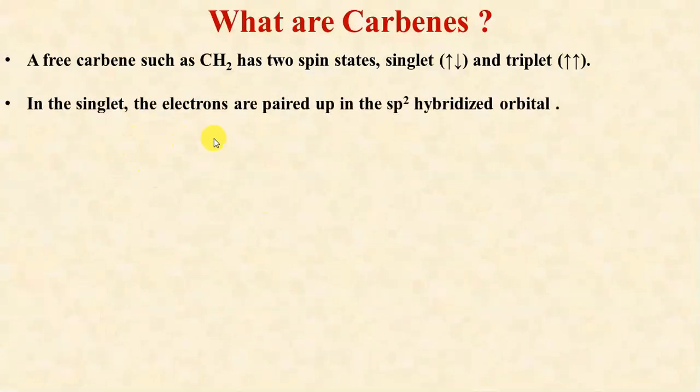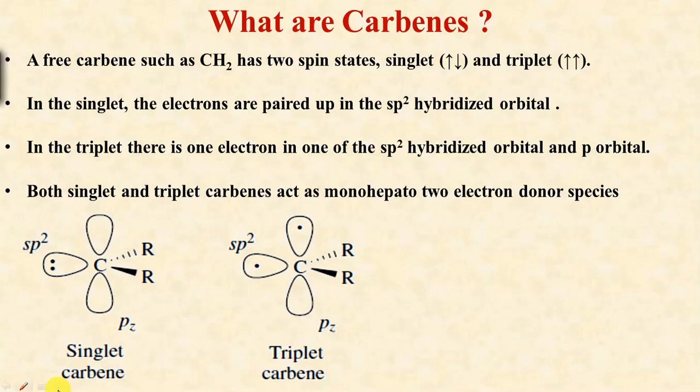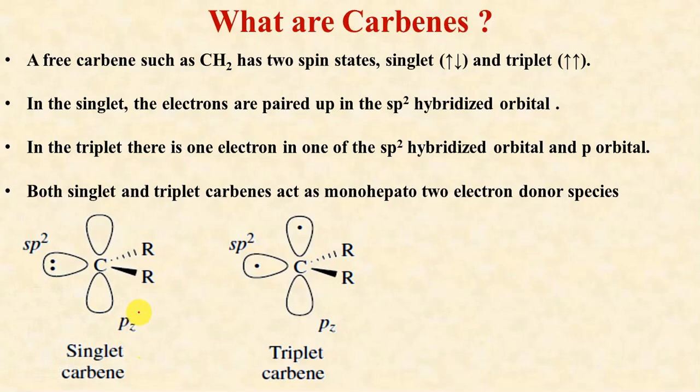Now in a singlet carbene, just as I told you earlier, the electrons are paired, and we have structures like this. This is the singlet carbene. We have a pair of electrons and one unhybridized p orbital, and these are the substituents attached to the carbon atom. Whereas in the case of triplet carbene, it has one electron in an sp2 hybridized orbital and one unpaired electron in the unhybridized 2p orbital. So both these carbenes are regarded as sp2 hybridized carbon atoms.